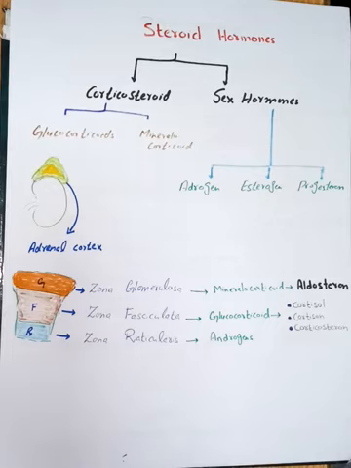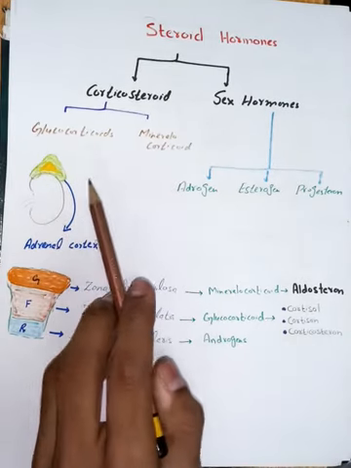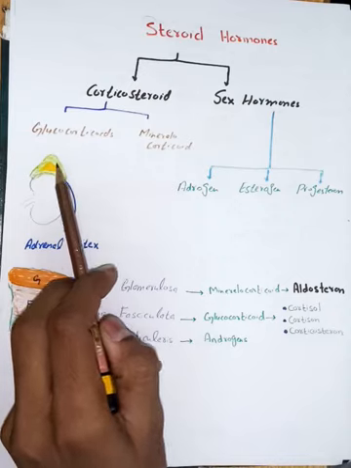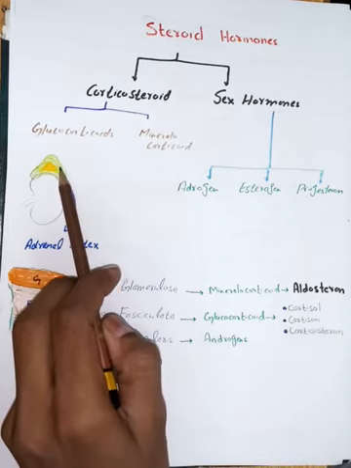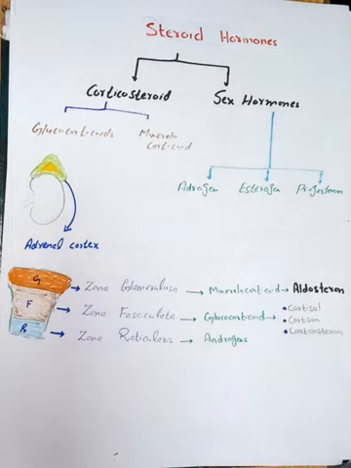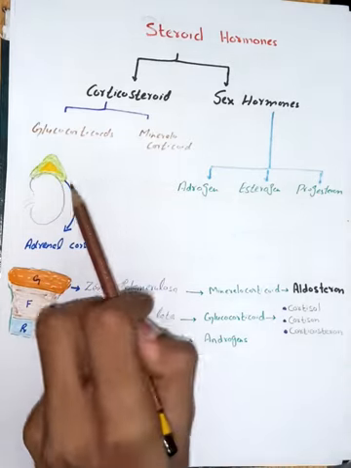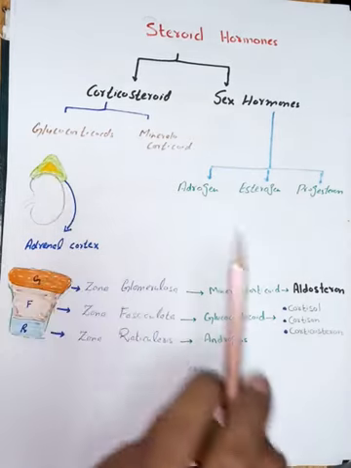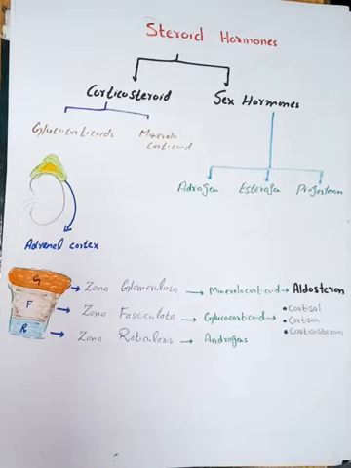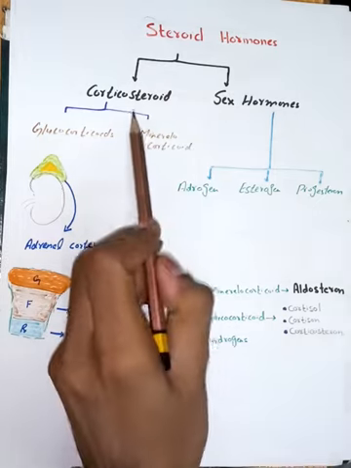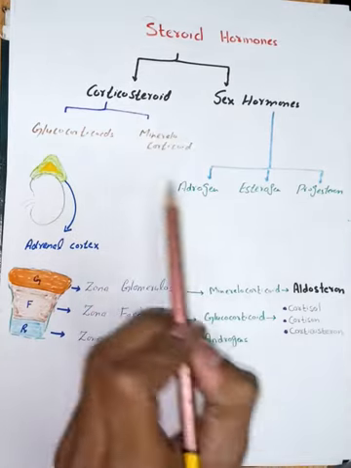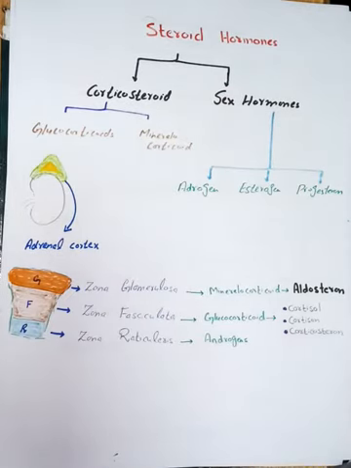We know that on our kidney there is a gland called the adrenal gland, and this outer portion of the adrenal gland, that is green in color, is basically the adrenal cortex, while this inner yellow portion is called the adrenal medulla. So steroid hormones that are corticosteroids are released from the adrenal cortex. At the same time, sex hormones are released mostly from gonads and placenta.